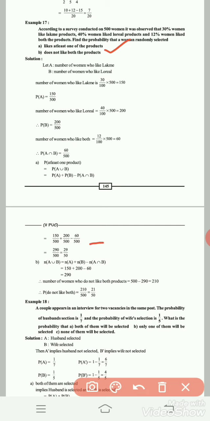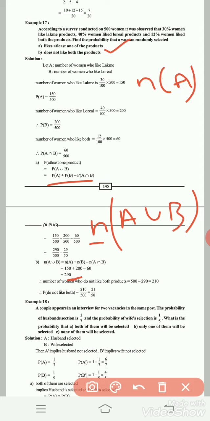Okay, first you have to find A union B. The number of people who like the products, N of A union B. Similarly, the formula here is also the same: N of A plus N of B minus N of A intersection B. See here, N of A is the number of people who like Lakme, N of B is the number of women who like L'Oreal.